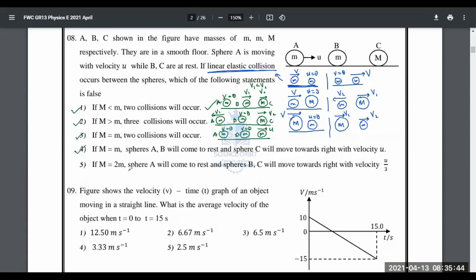Yeah, that's also correct, isn't it? That's what I was explaining all this time. When both the masses are equal, that is how the collision happens. Therefore, obviously, the answer is going to be the fifth one.